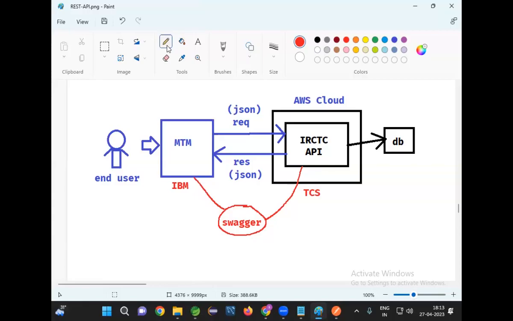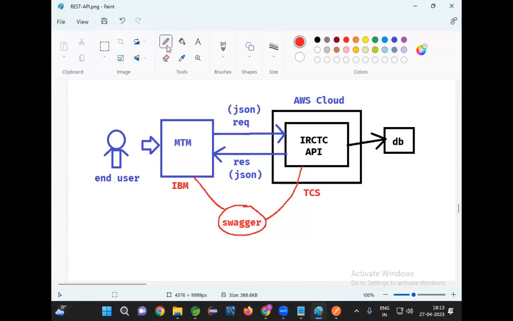So now what we need to understand? We need to understand what is Swagger and how to add Swagger for the REST API. Clear? Now you got the clarity. What is API? What is Swagger?